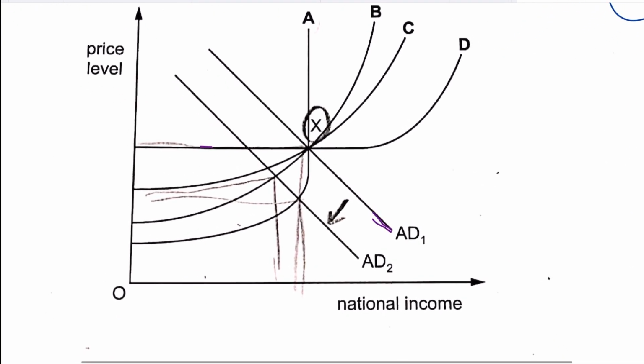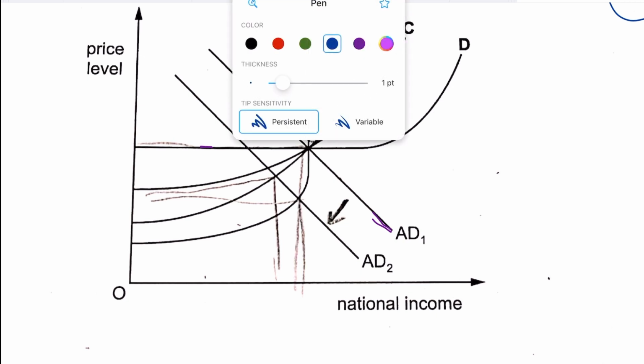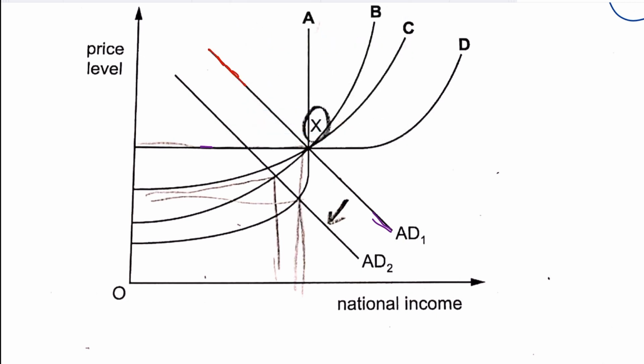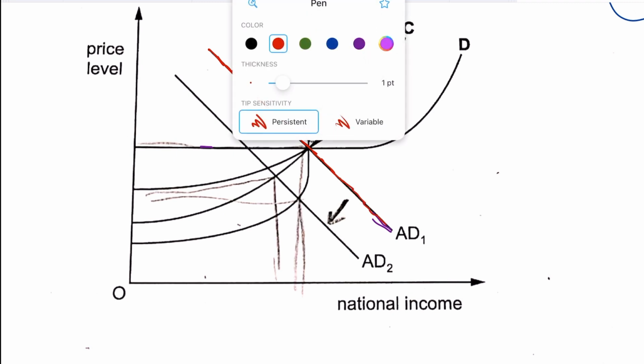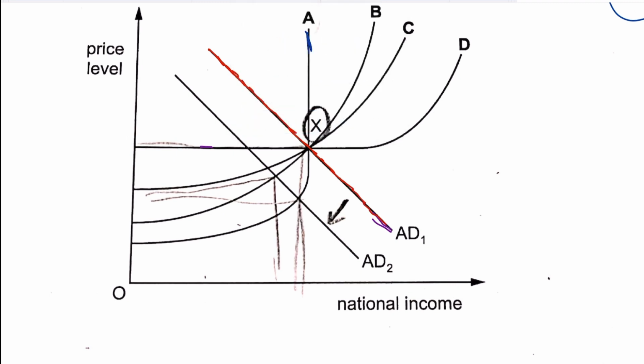That is where the biggest deflation occurs. If this is your aggregate demand, and if A is your aggregate supply, this is your equilibrium. Then your aggregate demand shifts to the left, and this is your new equilibrium. So this decline from P1 to P2 is the largest decline.